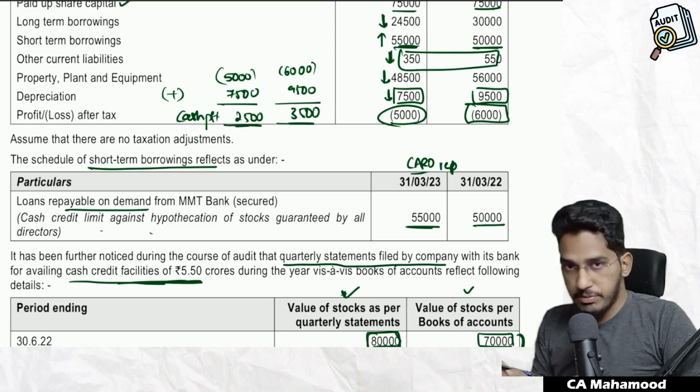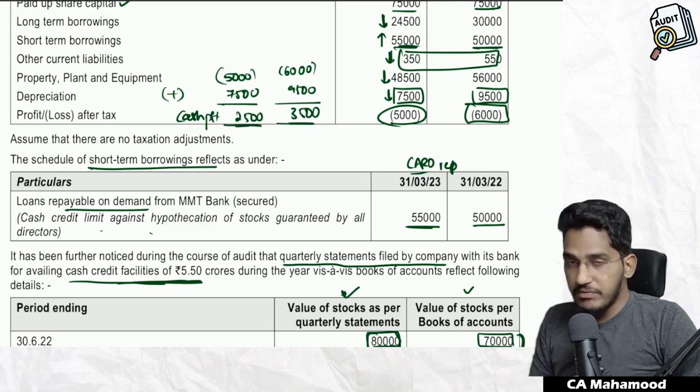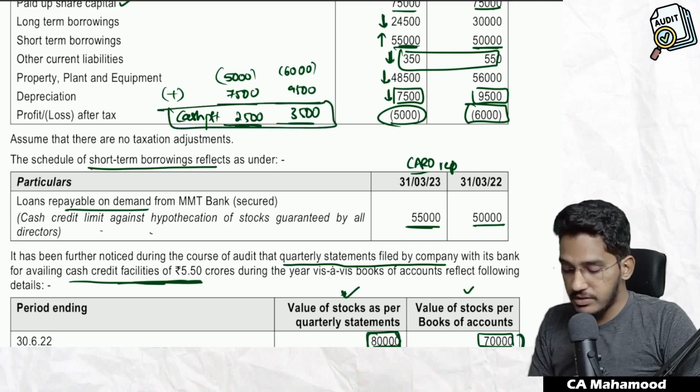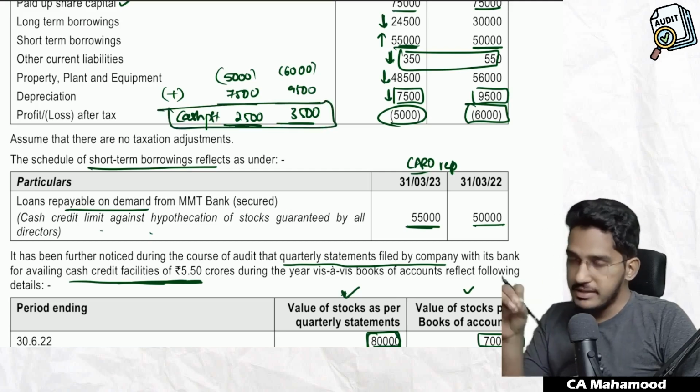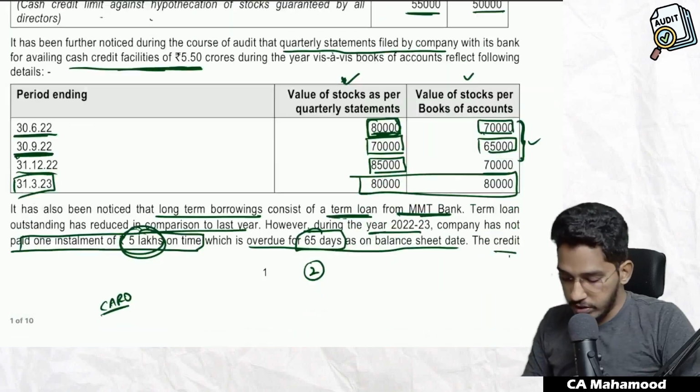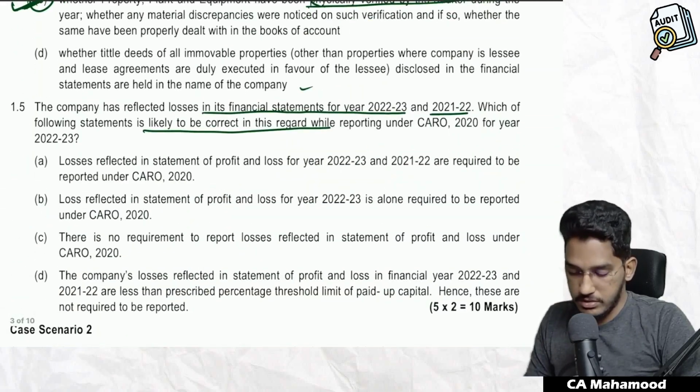There is loss as per statement of P&L. Agreed. But reporting is required only if there is cash loss. But in fact here there is no cash loss. The company has made a cash profit. Is there any reporting requirement? Not required. There is no reporting requirement in the given case regarding the losses.